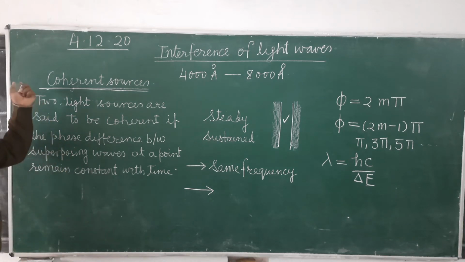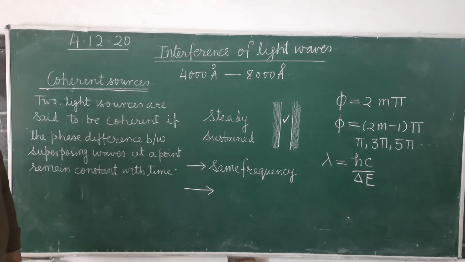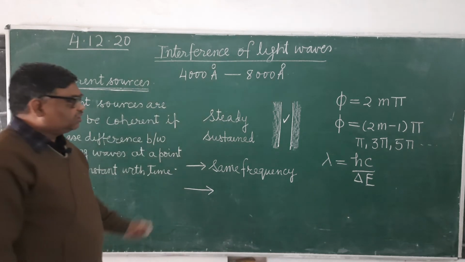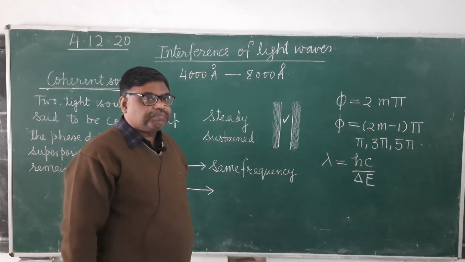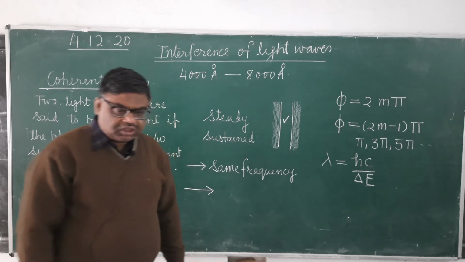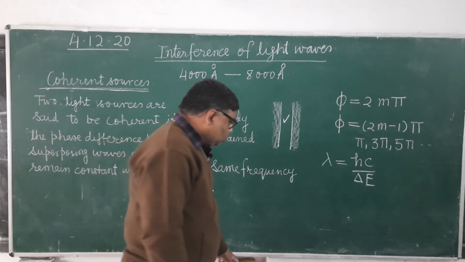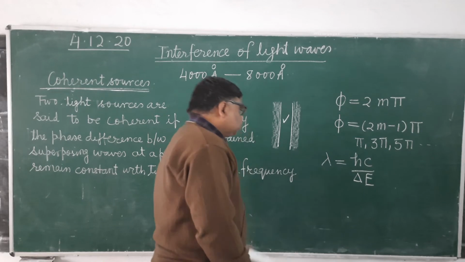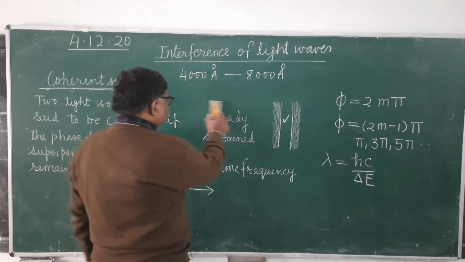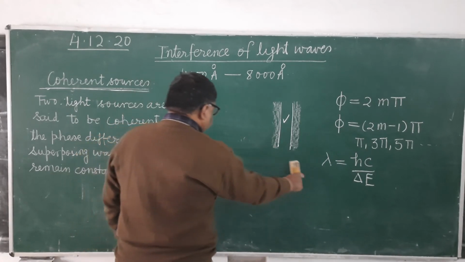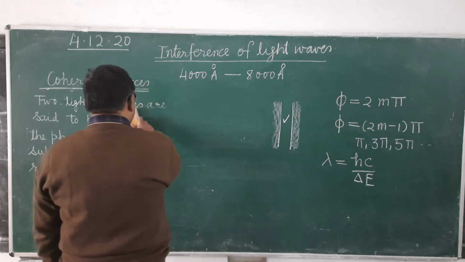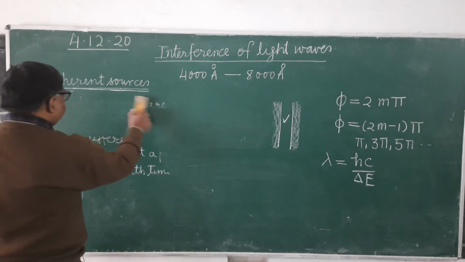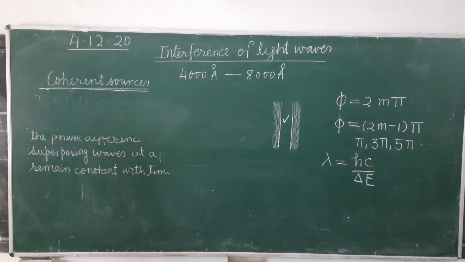If we can achieve this, then we will have an observable, sustained interference pattern. Now I am going to explain an experiment, Young's double slit experiment. Young devised an experimental technique for obtaining coherent sources. Those sources which do not fulfill this are called incoherent sources.